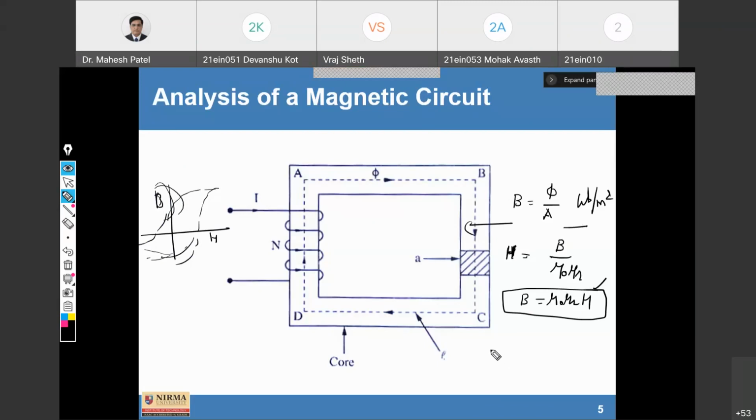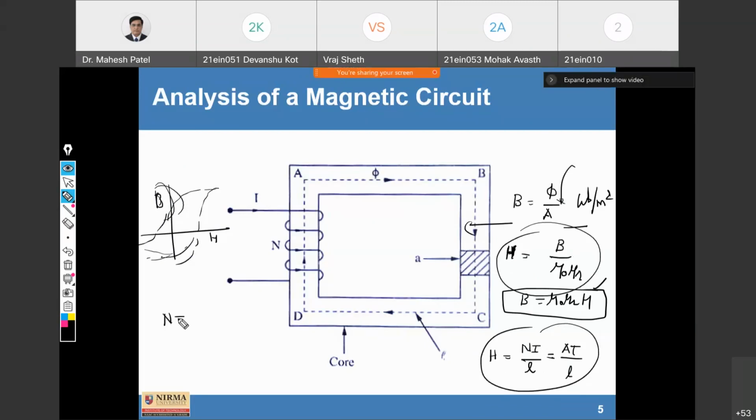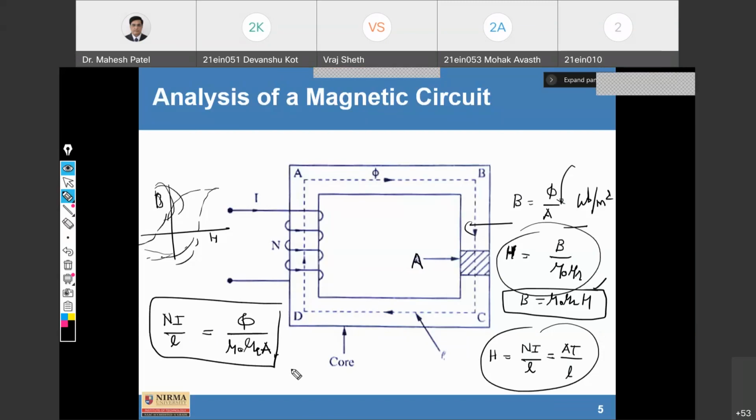We also define H is equal to Ni by L. Ni is ampere turns, or we can say mmf, upon length, that is the intensity. So with the help of these three different equations, we can write Ni upon L is equal to phi upon mu 0 mu R A. Are you with me, all of you?